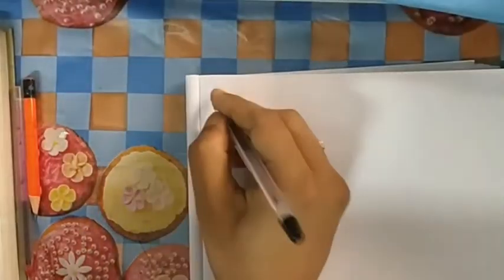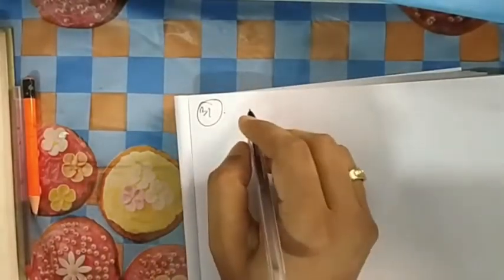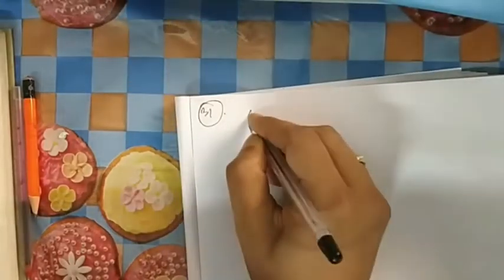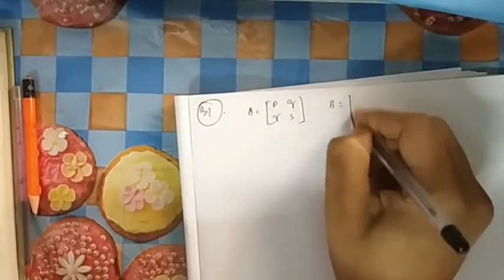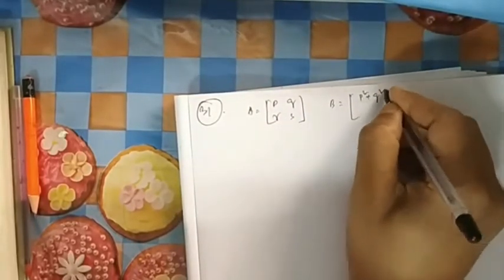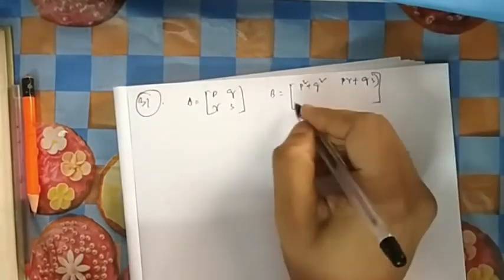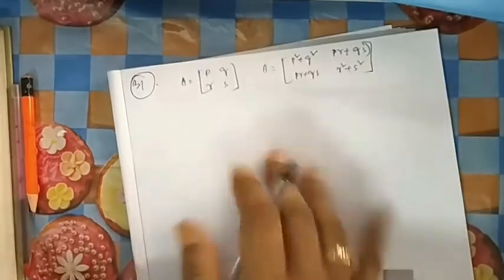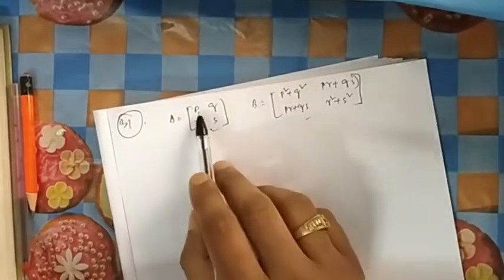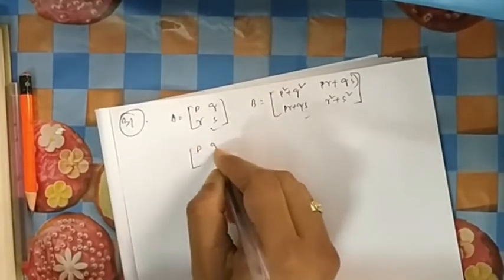So coming back to next, question number 31. A is given P, Q and B is given 180. The rank of matrix A is equal to N. Now here you can see P, Q, R, S. If you see the question, you can feel it is PR plus QS, then PR plus QS, then R square plus S square. Now you can see AB, you can find something fishy is there, because if it is PQ multiplied by PQ, then P square Q. So if you can multiply it with this fashion,